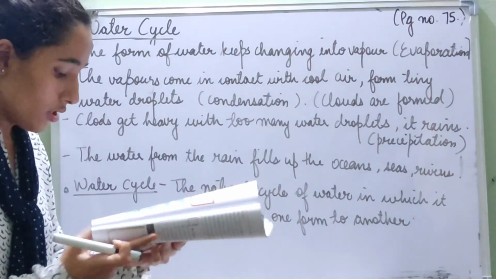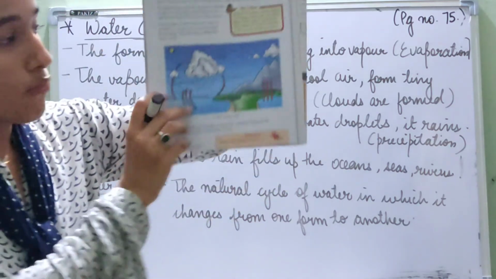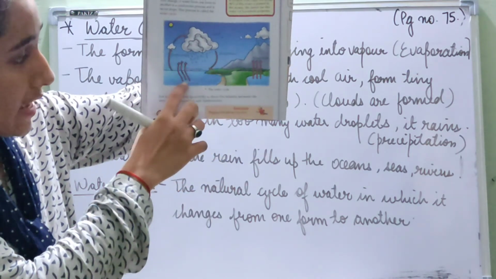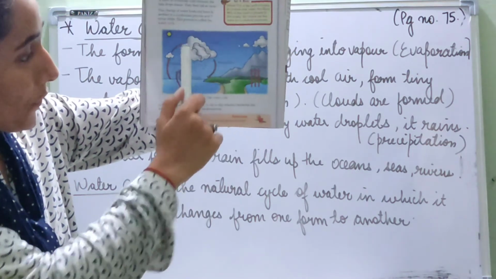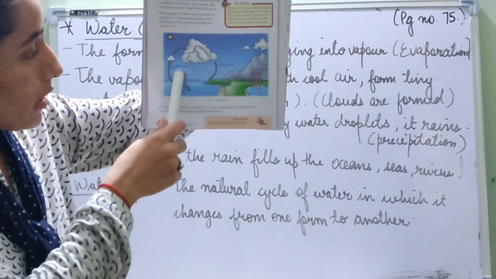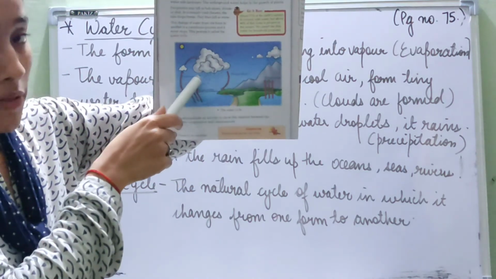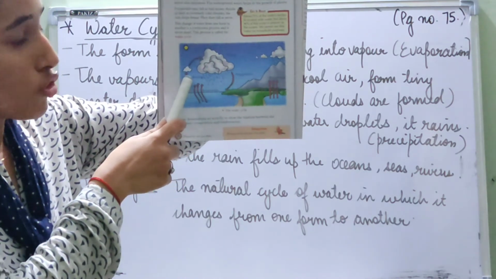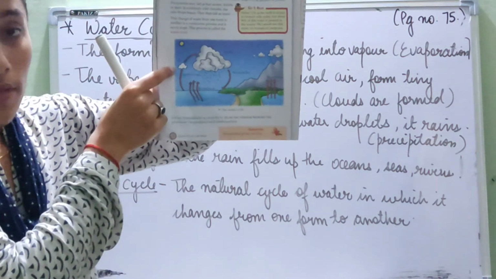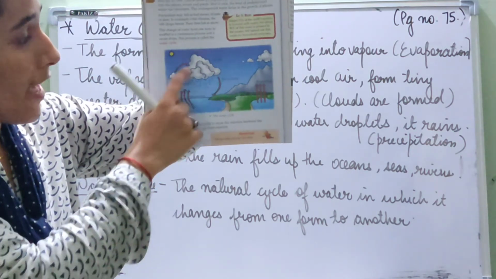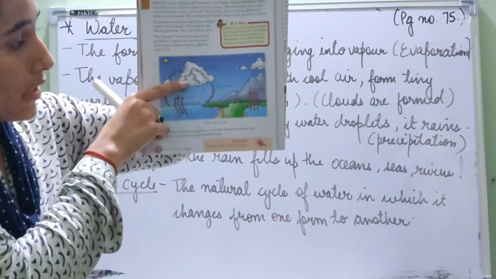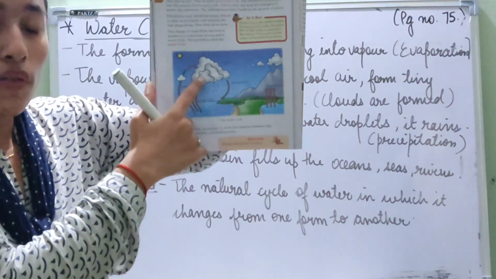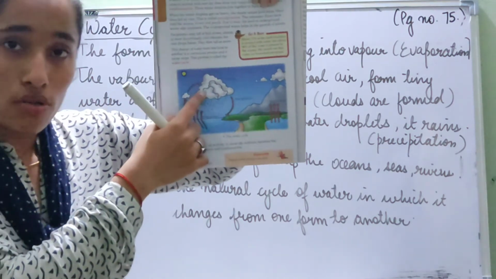And for help, if you want, on page number 76, this diagram of the water cycle is given. So here you can see these are natural water bodies. Evaporation is happening from here and here, and then this water vapor is going up. And cool air is coming from here. So the vapor has formed water droplets, and these water droplets have come together and formed clouds. These clouds have become heavy because condensation is happening again and again, and they cannot hold these water droplets anymore.